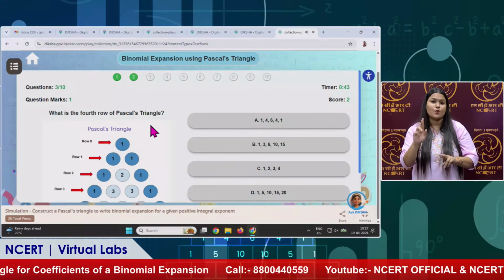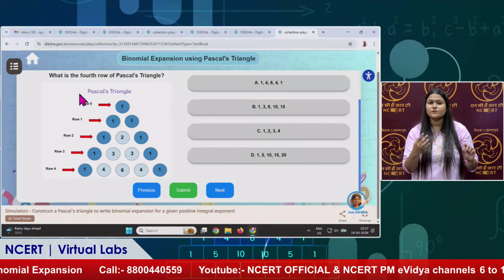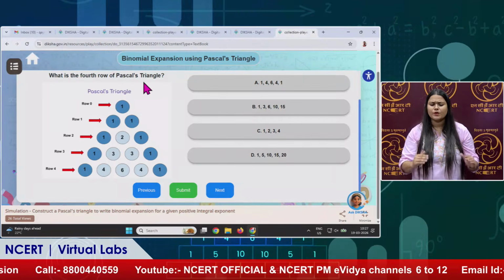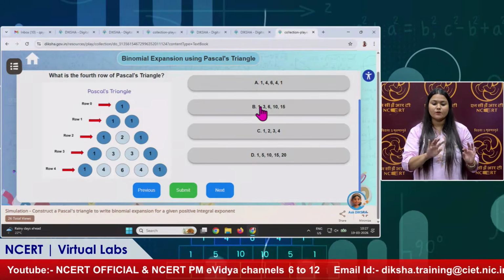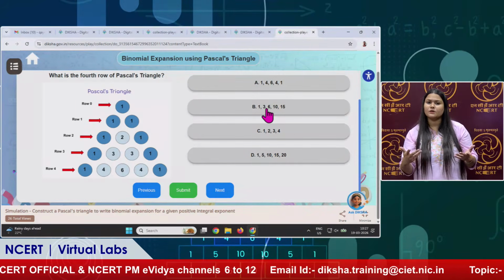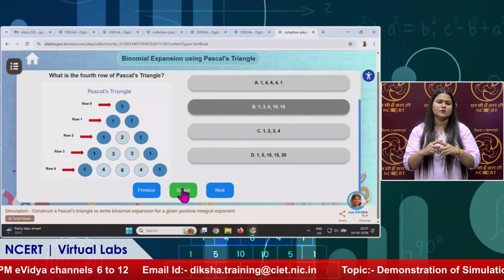What is the fourth row of the Pascal's triangle? Fourth row, this one is 1 4 6 4 1. Suppose a student gives a wrong answer. Let us see what it will do.